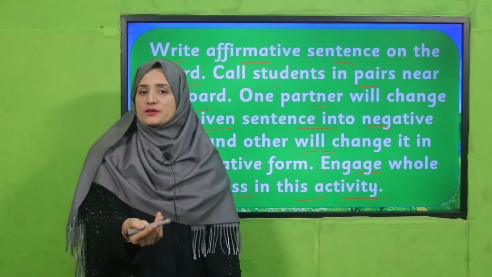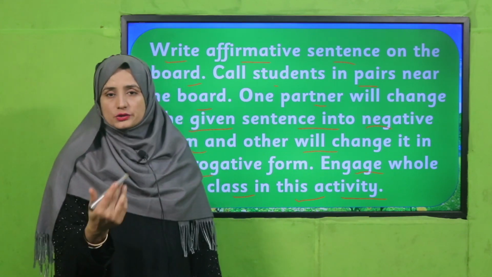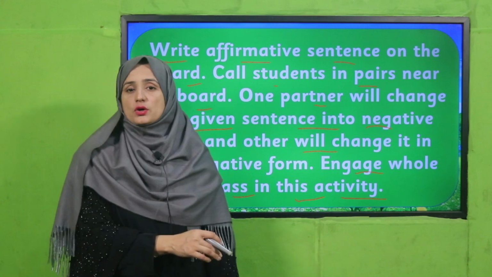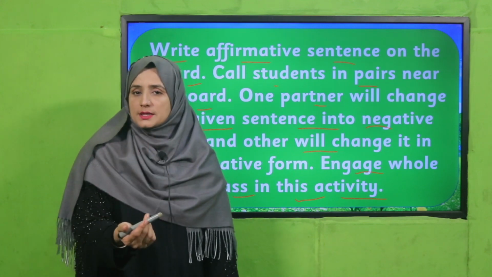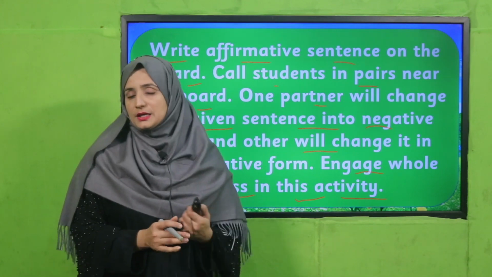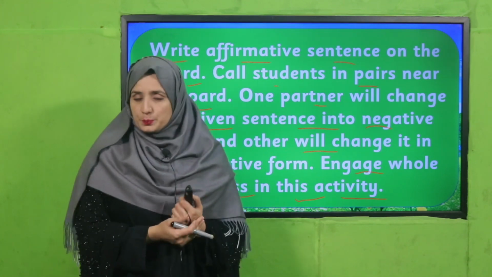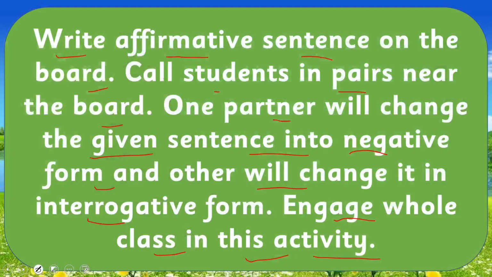If you want, you can write the sentence on the board, or you can give the sentence orally and tell them as a pair that one student will change it into negative form and the other into interrogative form. Pause the video, perform this activity in your class and then come back.